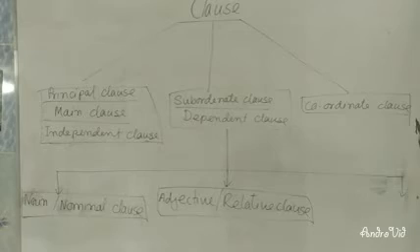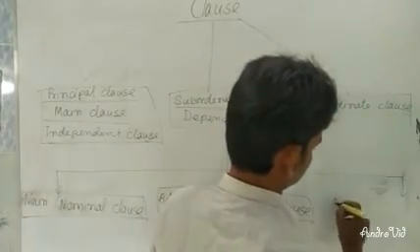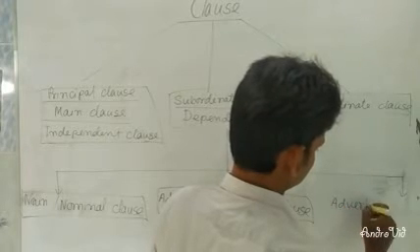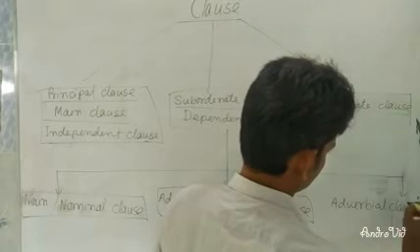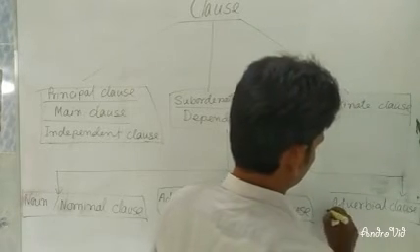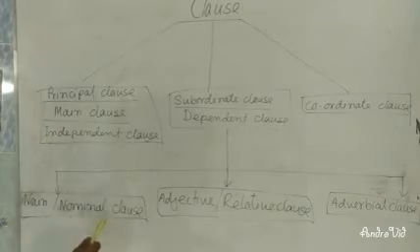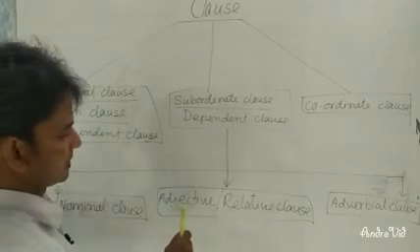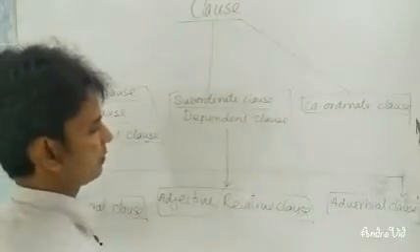Another is adverbial clause. Dear learners, I hope you understood it. Subordinate clause or dependent clause is classified into three. One is called noun clause or nominal clause, adjective clause or relative clause, and adverbial clause.